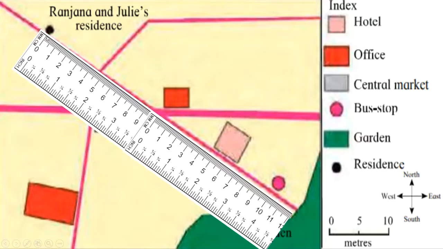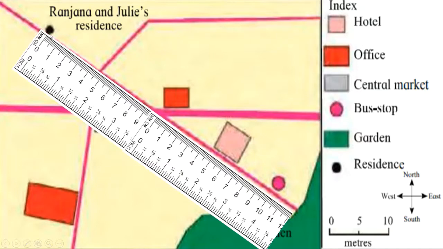From the residence till this office, it is 10 centimeters. From the office to the garden, it is another 12 centimeters. He has converted it into just 22 centimeters.